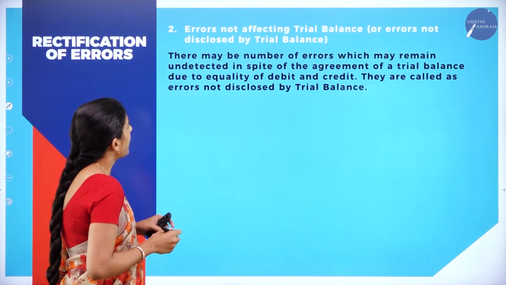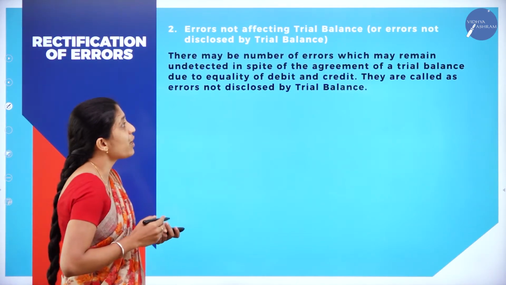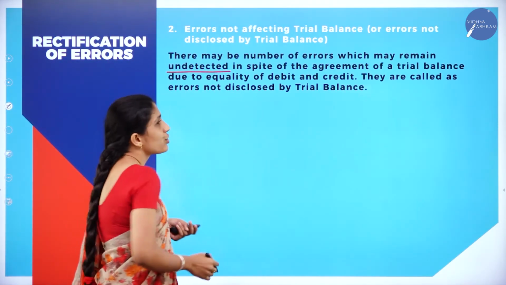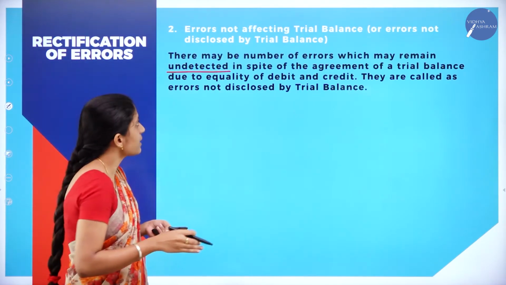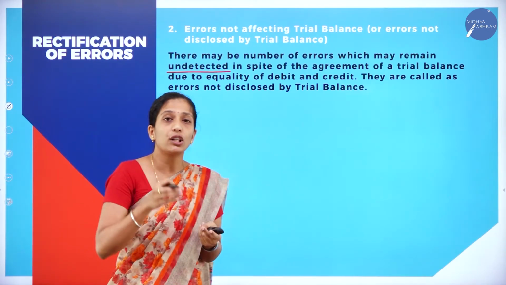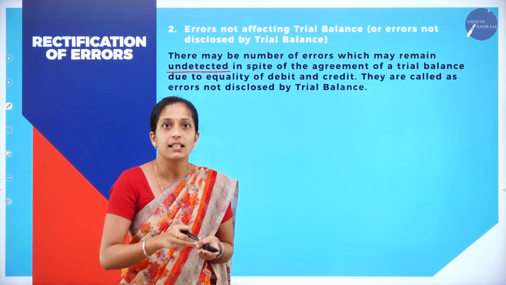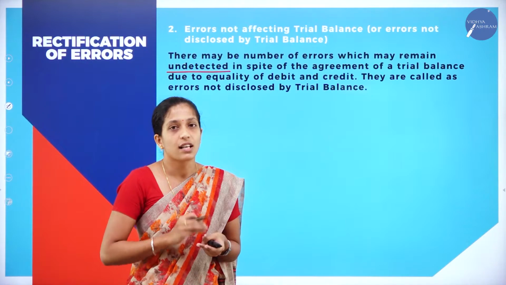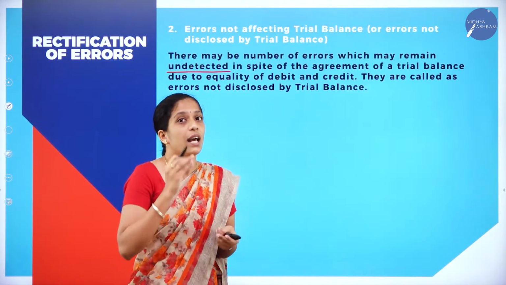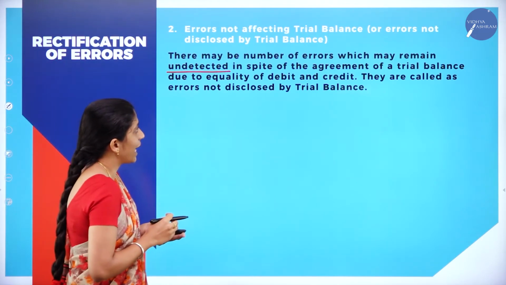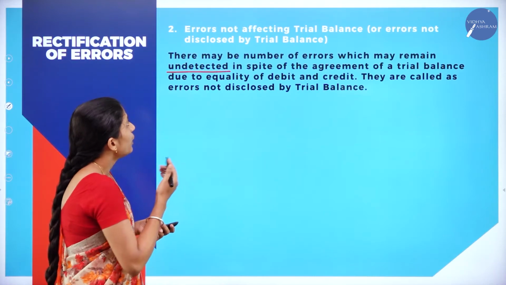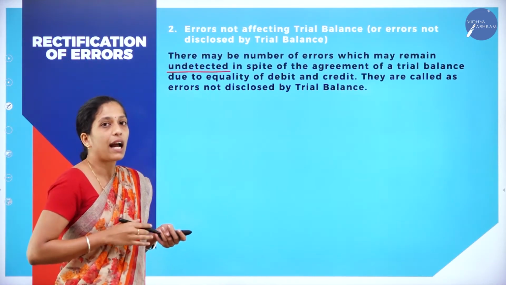There may be a number of errors which may remain undetected. You can't find those errors in spite of the agreement of the trial balance. Even if your trial balance tallies, there may be some errors which are not found. Such kind of errors are known as errors not affecting the trial balance, in spite of the agreement of the trial balance due to equality of debit and credit.